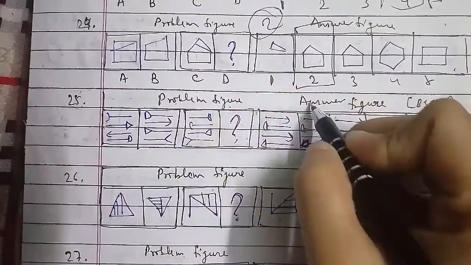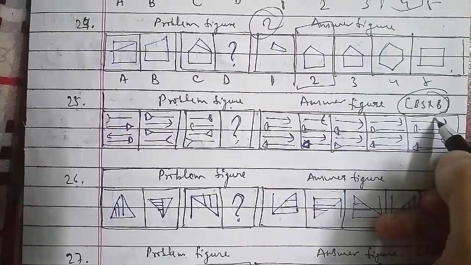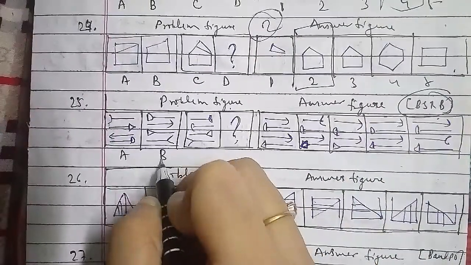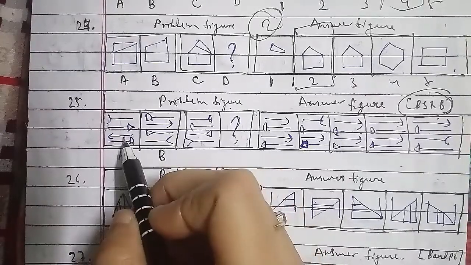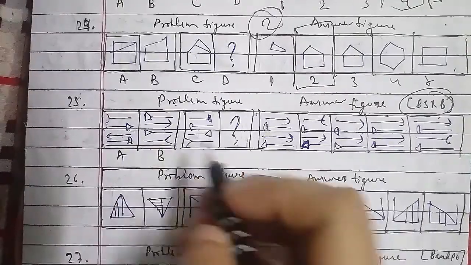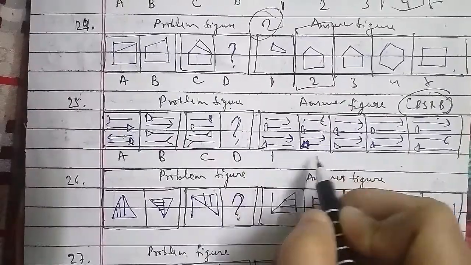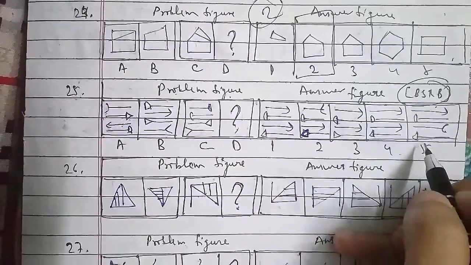These were the problem figures and these were the answer figures, which have been asked in the BSRB question paper as well. Here we go ahead with figure A, B. There is a side downward, this has been with upward, where this is the second last onward, then we have a triangle, then we have this. So accordingly, that is the C we have, and the D we have to find out. For the answer figures, this is your 1, 2, 3, 4 and 5 respectively as well.